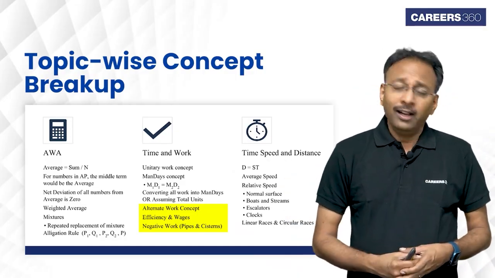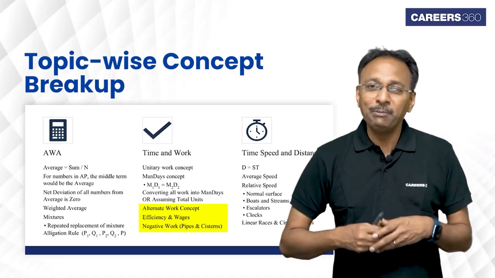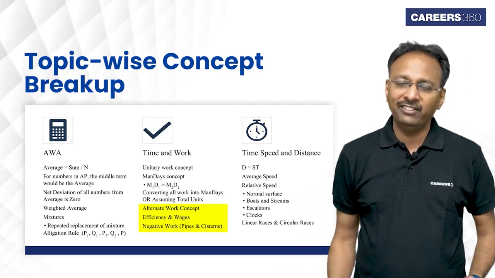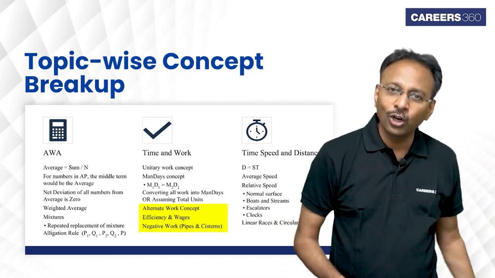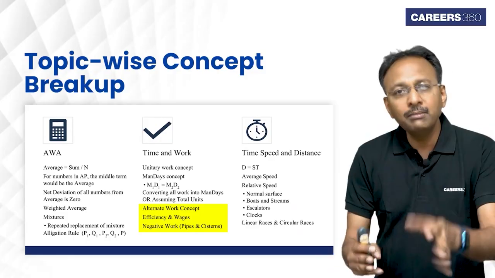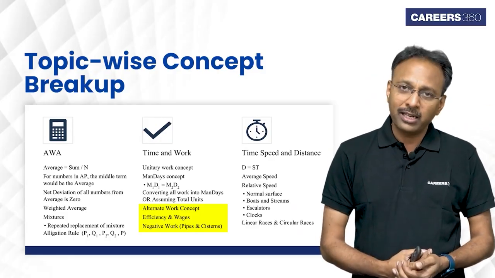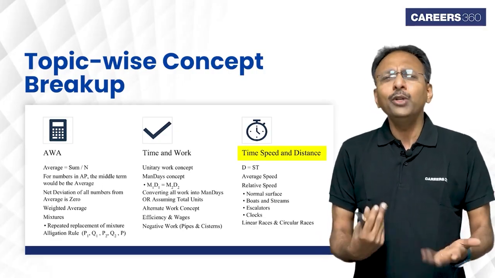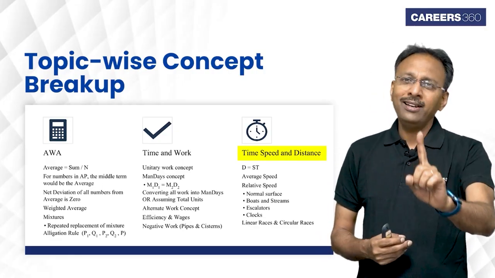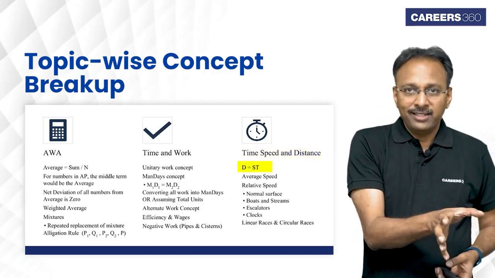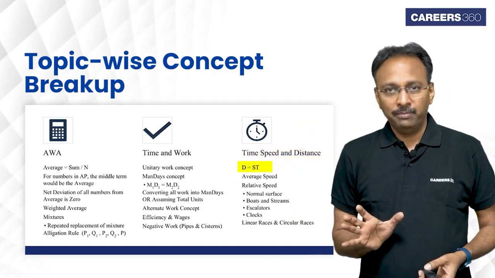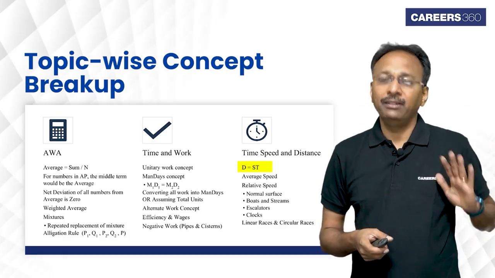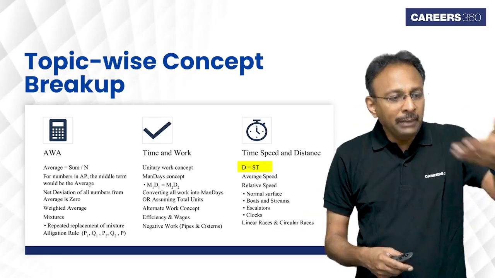And the last one: when it comes to time, speed and distance, people are very afraid. In fact, every time I've gone to any class across the country, whether it is Bangalore, Hyderabad, Kolkata, Delhi, Bombay, it doesn't matter, or Ludhiana or Timbuktu for that matter, everybody has this problem with time, speed and distance. But genuinely, friends, it is one single concept. Distance is equal to speed into time. Right? Speed, therefore, is distance by time. Kilometers per hour, meters per second.